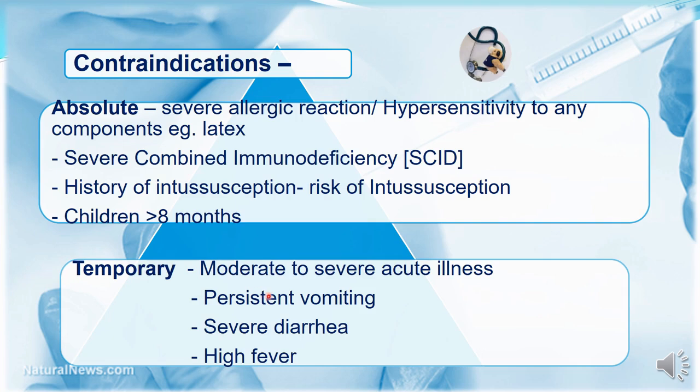Temporary contraindications are moderate to severe acute illness, persistent vomiting, severe diarrhea and high fever. In temporary contraindications, the vaccine is deferred. After they recover from this illness, you can give the vaccine.